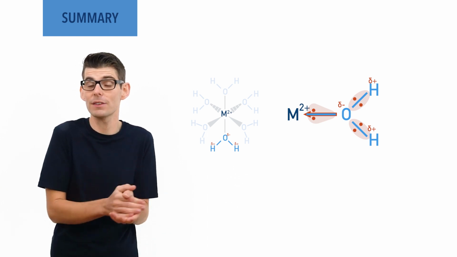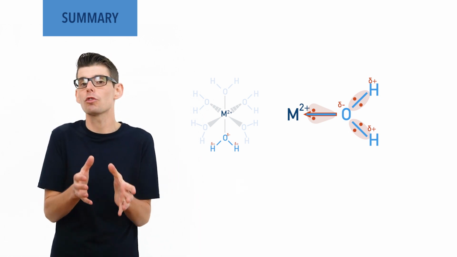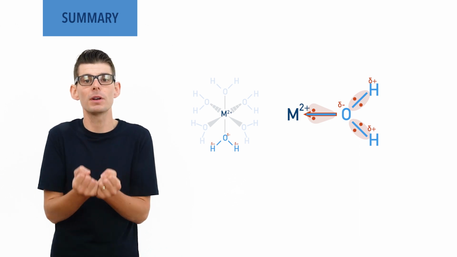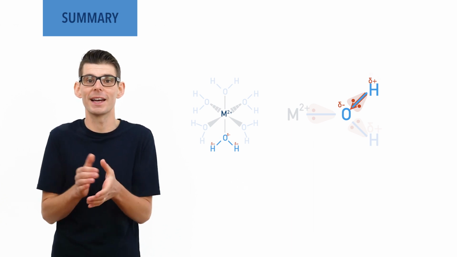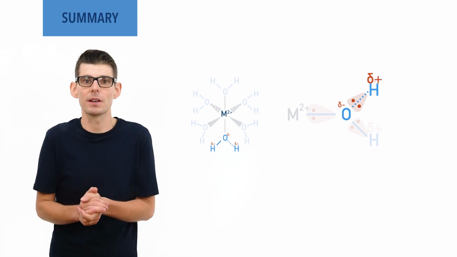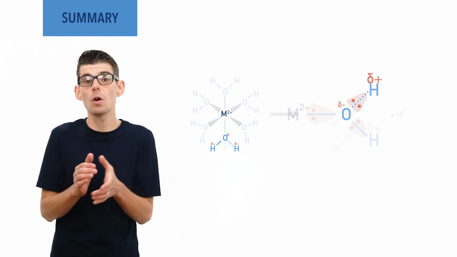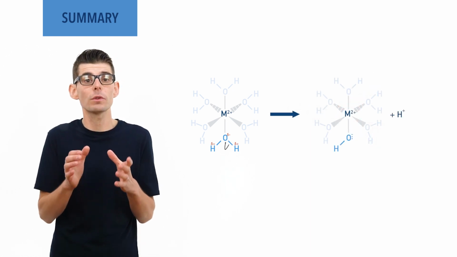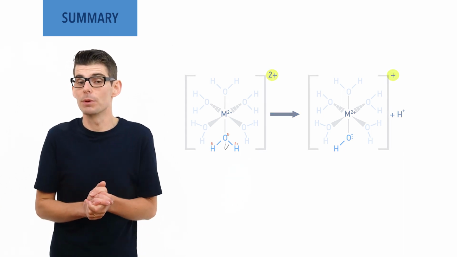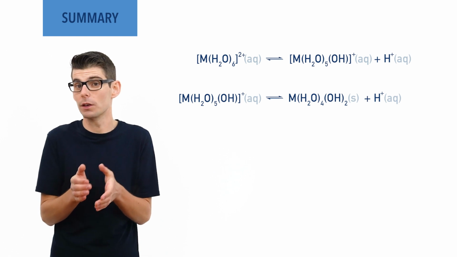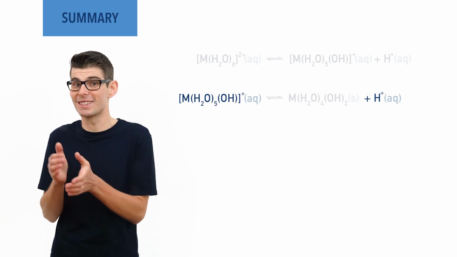Oxygen is highly electronegative, and as a result, if it loses electron density to the transition metal ion, it will try and regain some back by further pulling the electrons in the OH bond towards itself, making these bonds highly polarized and weak, meaning H+ aqueous ions can be easily lost by the complex ion. If this happens, an OH ligand group is left behind and the overall charge of the complex ion decreases by 1. A series of equilibrium reactions are established as the new complex ion formed is further able to lose H+ ions until its overall charge decreases to 0.